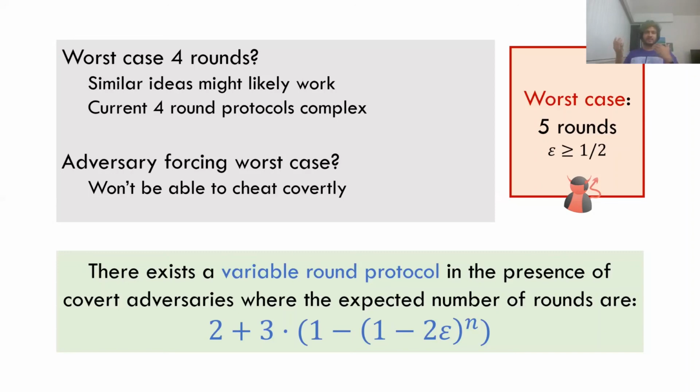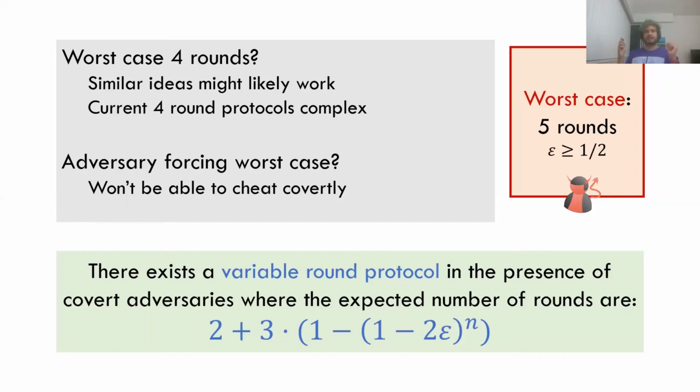So it's in the adversary's best interest to not force the worst case and hope that all the other honest parties also don't want to go into the verification mode. Then it can actually cheat and get away with it. So while we can't rule out an adversary forcing worst case 5 rounds, because it can always choose to do so, we are hoping that rational adversaries are not going to do that if they want to cheat.